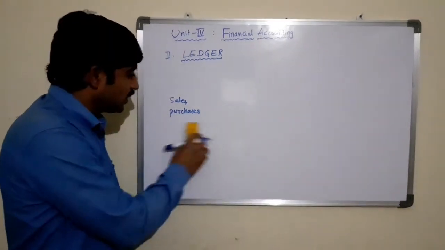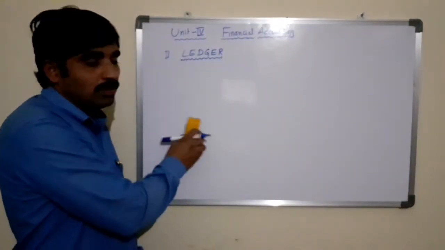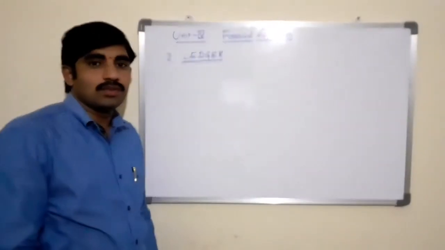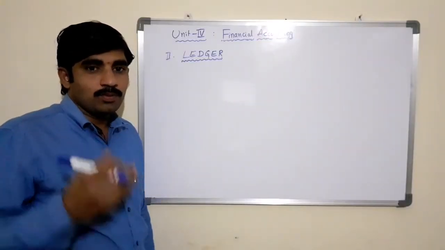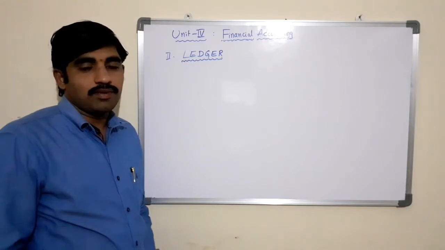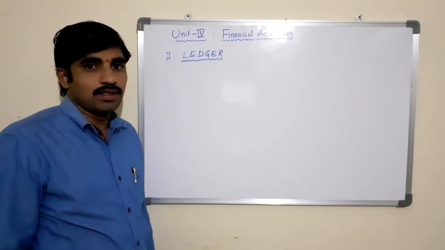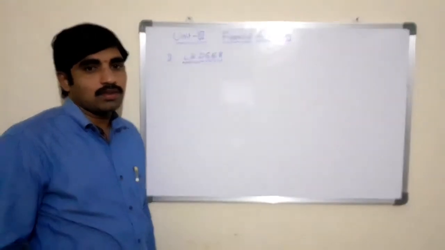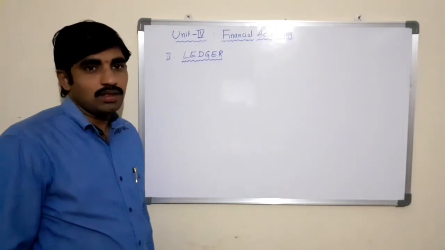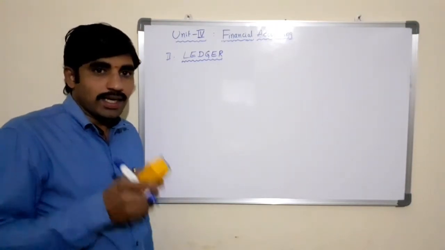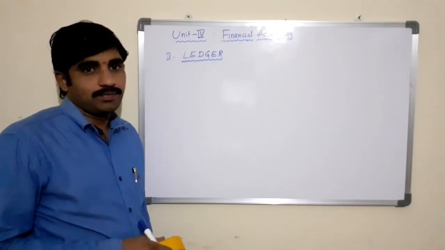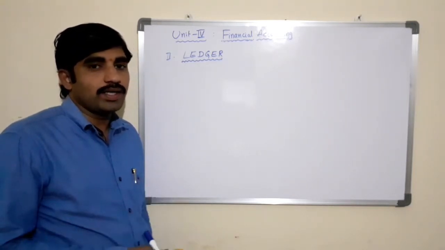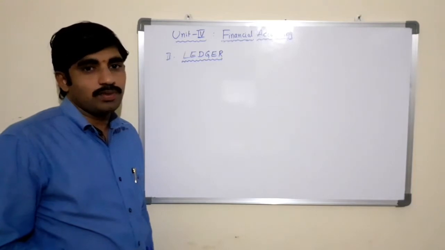There are certain guidelines to follow while posting the journal entries into the ledger. After completing the passing of journal entries for the transactions done in the business, we start posting the entries into the ledger. For each item in the journal, a separate account is to be opened. Further, for each new item, a new account is to be opened.